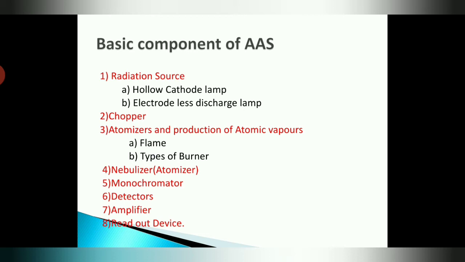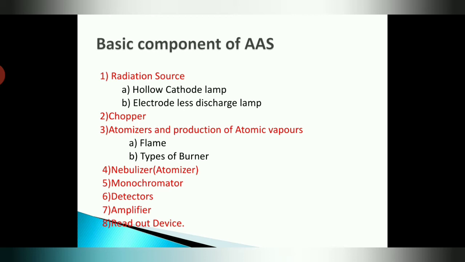Fourth is the nebulizer, sometimes called the atomizer. Fifth is the monochromator. Sixth is the detector. Seventh is the amplifier, and eighth is the readout device. So the instrumentation of AAS is divided into eight components.